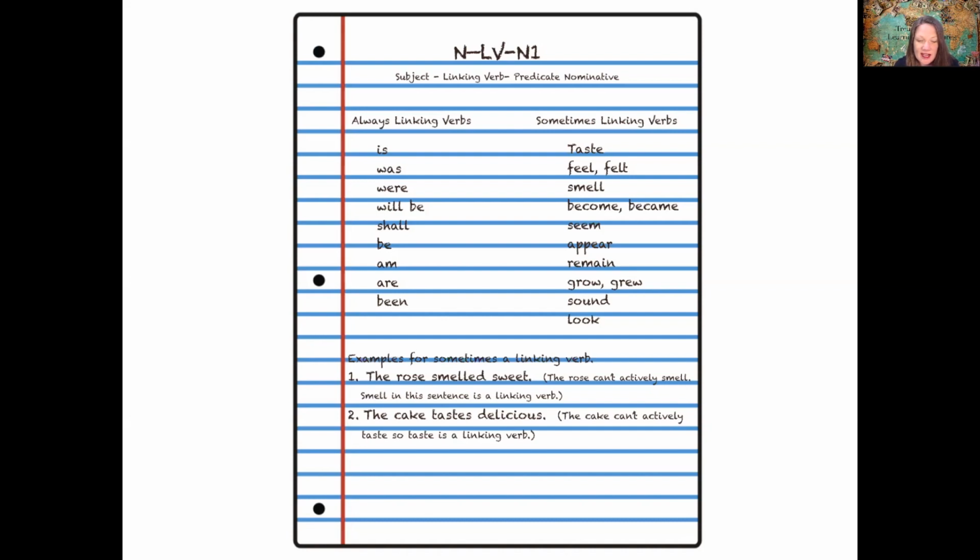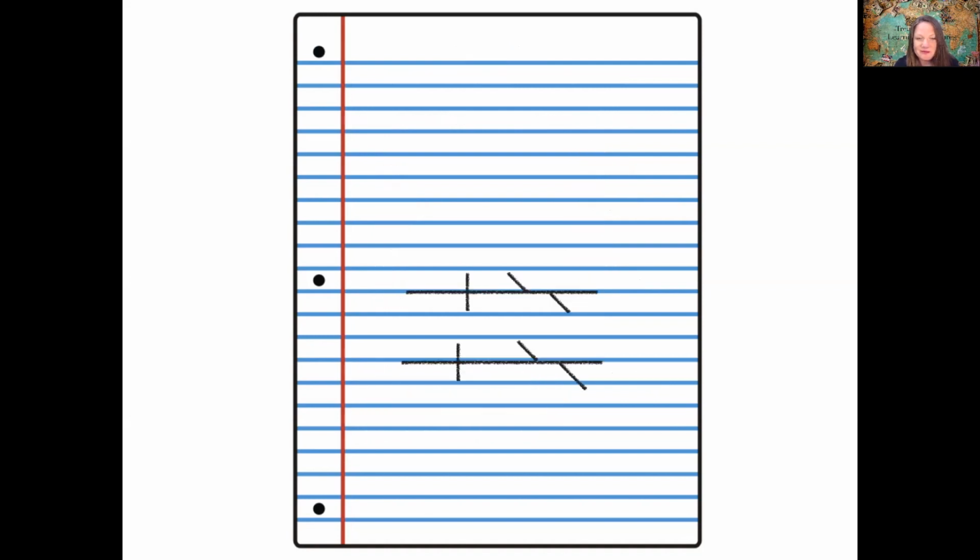Number 2, the cake tastes delicious. Tastes is another verb that is sometimes a linking verb and sometimes an action verb. Cake does not have a tongue, so it cannot taste anything, but it tastes sweet or delicious to us because we can taste the delicious cake. Taste in this sense is a linking verb because the cake can't actively taste.